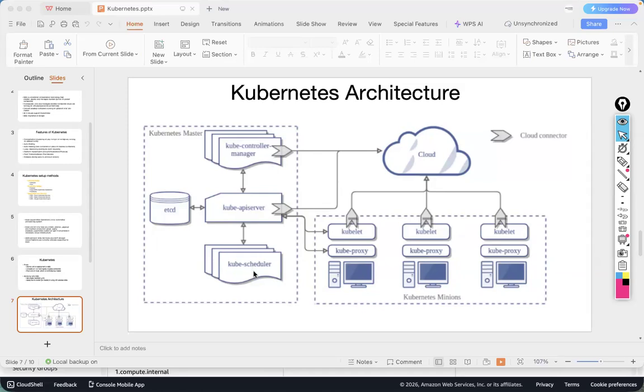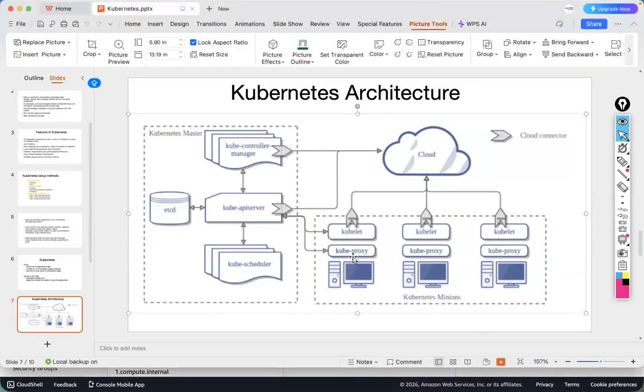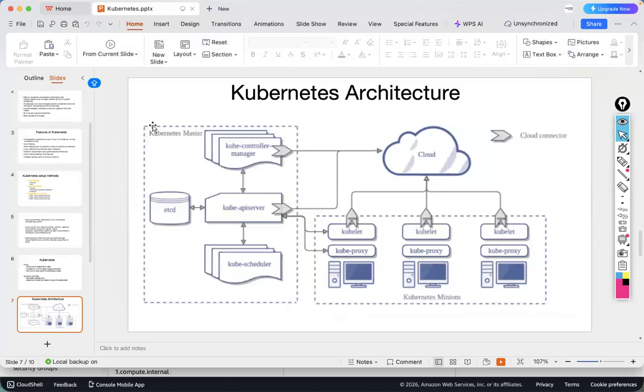Now, what is the role of Kube scheduler? It will decide on which nodes the pods should be created, and how many pods should be created on each node. Accordingly, the kubelet will create. And this kube proxy component is responsible for the communication between external and internal. Means the application inside the Kubernetes cluster is accessible by outside people. So that traffic is coming inside and going outside. That is because of kube proxy.